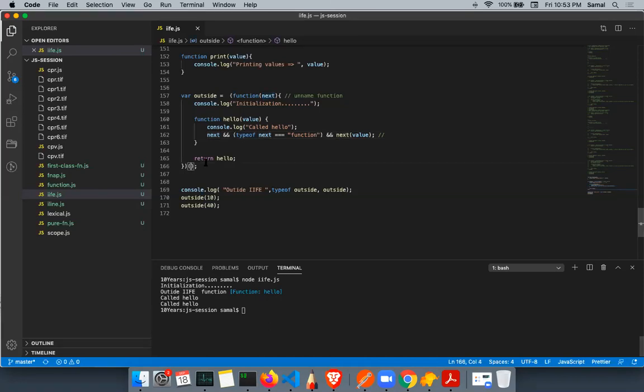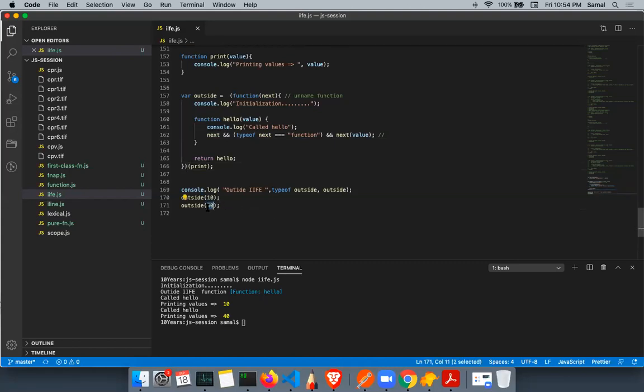Here it did not pass anything, so the contract was not honored. This line did not run; the function exited here. If I pass something else, it is again violating the contract and it will still not run. But the moment I pass print, the contract is fulfilled and it will run. I hope this is clear now.